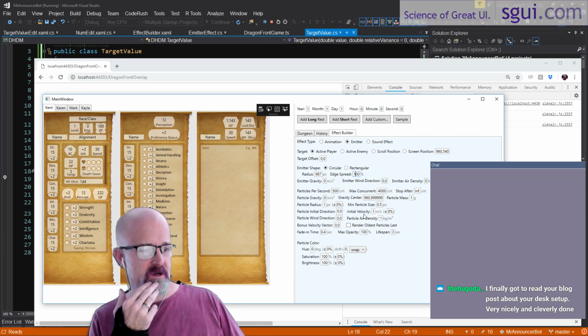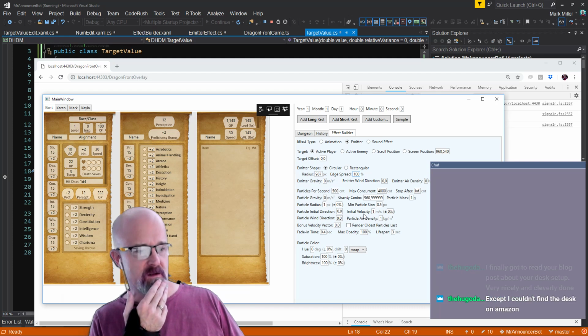Hugo Dahl says, I finally got to read your blog post about your desk setup. Very nicely and cleverly done. Except I couldn't find the desk on Amazon.